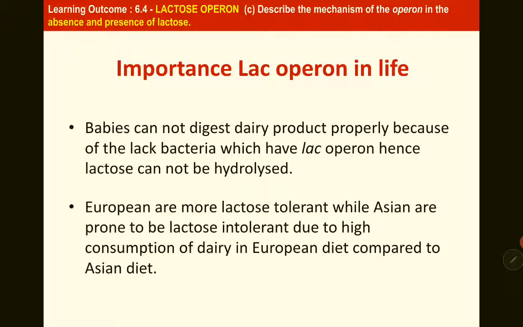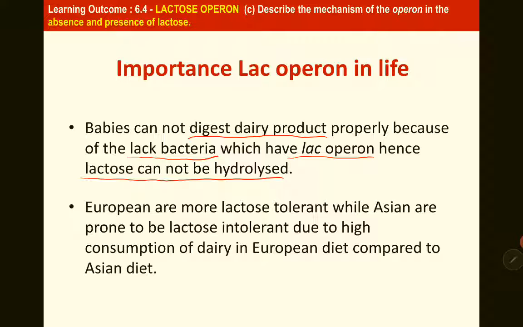So what is the importance of the Lac Operon in our life? Babies cannot digest dairy products, cow's milk, properly because of the lack of bacteria in their body. These bacteria have the Lac Operon. Therefore, babies cannot hydrolyze lactose. So you call these babies lactose intolerant.